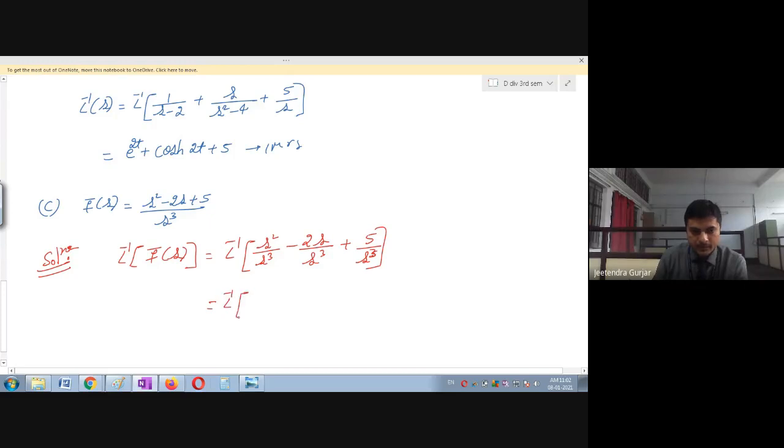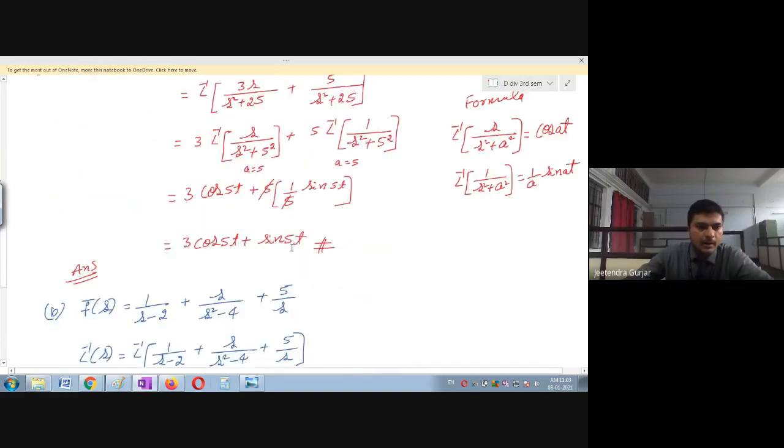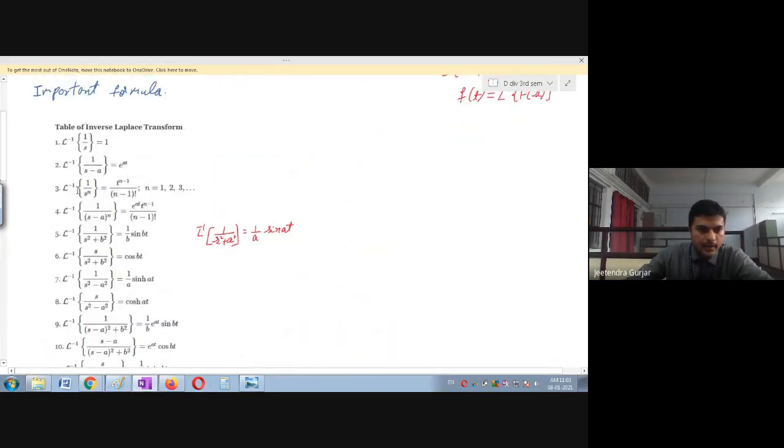So L inverse, here you can see this is going to become 1, therefore this is 1 upon s. Is it clear? So s square will get cancelled in numerator and denominator, so only one s will remain in the denominator, minus again here one s will go, this will become 2 upon s square, plus here there is no change, we cannot change here, so I will keep it as it is. Then immediately I will go to the formula list.